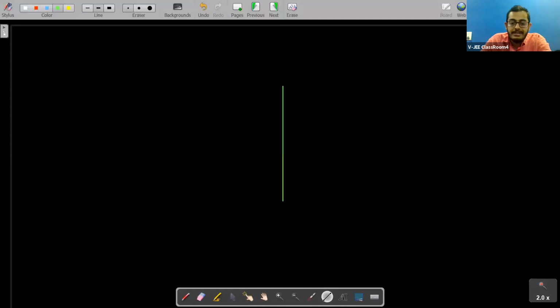So this is how we represent a plane mirror, by a straight line, and on the side we are drawing these small lines. What does this represent, students? This represents silvering or paint.